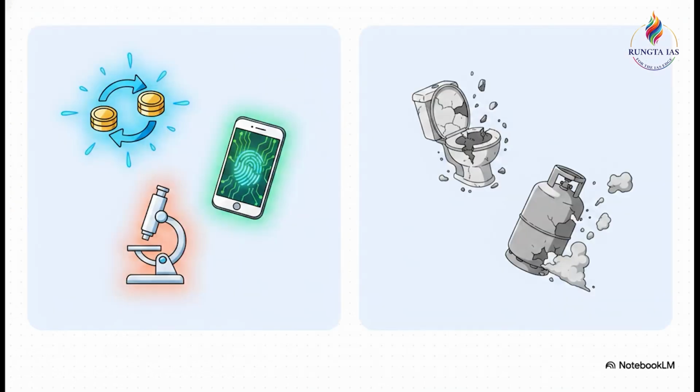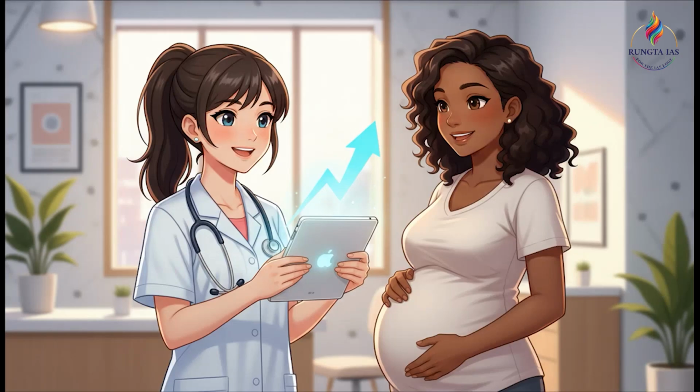Okay, so let's look at what actually changed in the questionnaire. On the plus side, we've got fresh data on direct benefit transfers, self-help group memberships, digital literacy, and even biological testing for hepatitis. I mean, that is absolute gold for your GS1 Society and Empowerment answers. But you have to look at the deletions. We completely lost the data on sanitation and clean cooking fuel. So practically speaking, you just lost a direct statistical tool to measure the success of flagship schemes like the Pradhan Mantri Ujjwala Yojana.